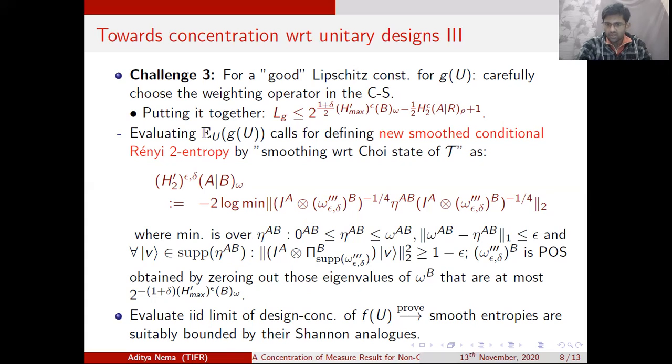So what is the smoothed version of this marginal omega b? This we are denoting by omega triple prime epsilon delta. This is the positive semi-definite matrix which is obtained by zeroing out those eigenvalues of omega b that are at most 2 to the minus 1 plus delta times H max prime epsilon of B. This is just there to make sure that we have some properties like that of quantum or classical typicality, so that we can show that in the asymptotic IID regime, H2 prime epsilon delta is bounded appropriately by H of A given B, which is just the conditional Shannon entropy.